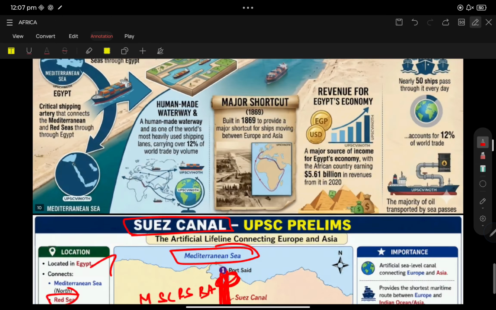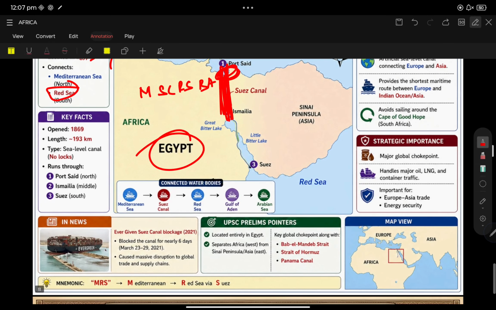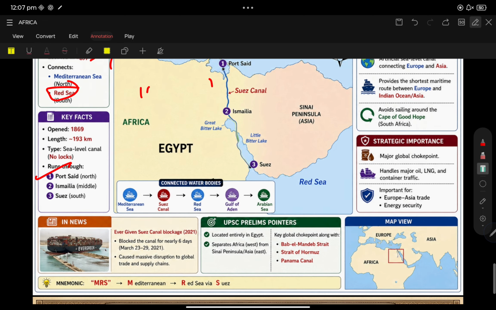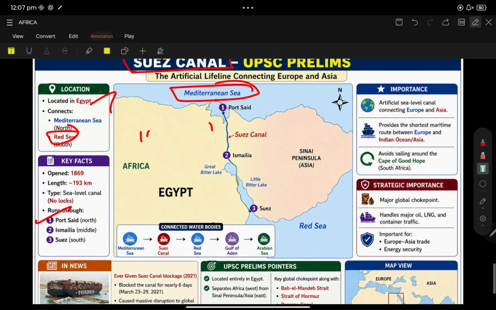This is very important, and one of the important ports is Port Said. UPSC will always focus on ports. Where is Port Said located? On the Suez Canal. Ismailia is the second important port, and the third important port is Suez. These are the areas where the canal runs through.